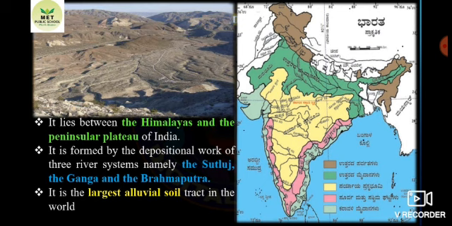It's formed by the depositional work of 3 river systems, namely Sutlej, Ganga and Brahmaputra. So obviously that land will become fertile due to the flow of 3 important rivers. Or they may ask, name the 3 important rivers which are flowing in the Northern Great Plain. That is Sutlej, Ganga and Brahmaputra. It is the largest alluvial soil tract in the world.